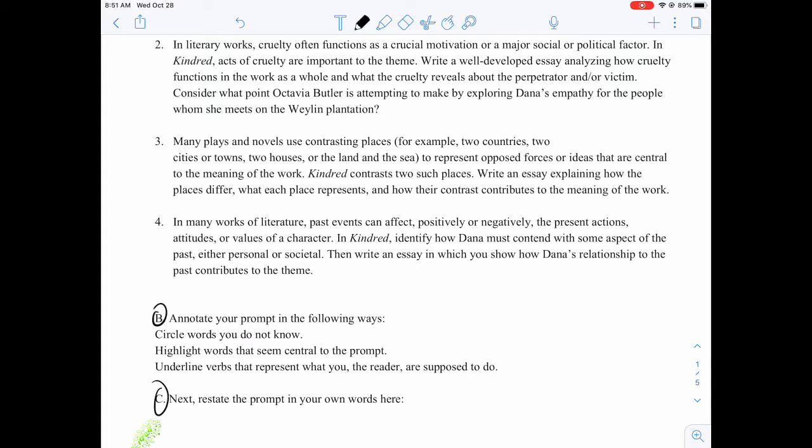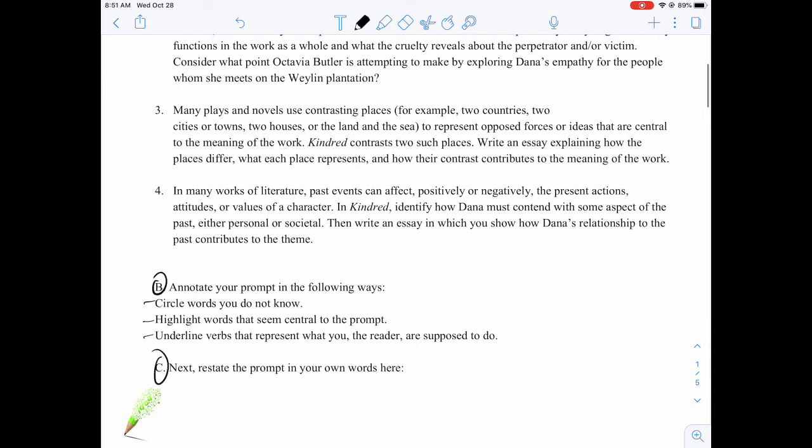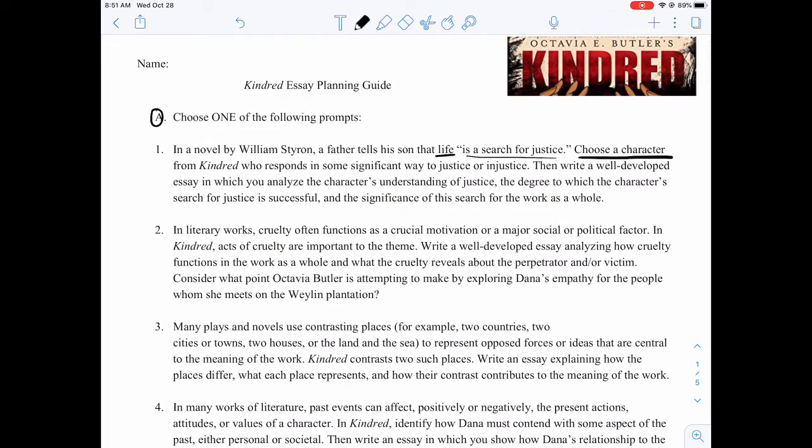And so notice step B is to annotate the prompt, circling words you don't know, highlighting words central to the prompt, and underlining verbs that represent what you were supposed to do. So we are going to annotate as we read. So number 1, in a novel by William Styron, a father tells his son that life is a search for justice. Choose a character, and so that's what I'm doing. So you're underlining verbs that represent what you do. So I'm choosing a character from Kindred who responds in some significant way to justice or injustice.